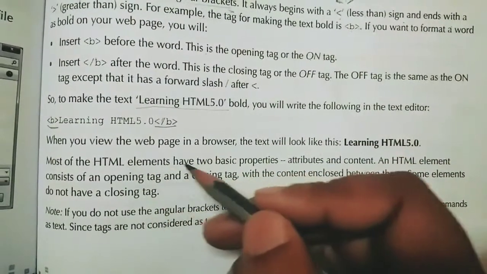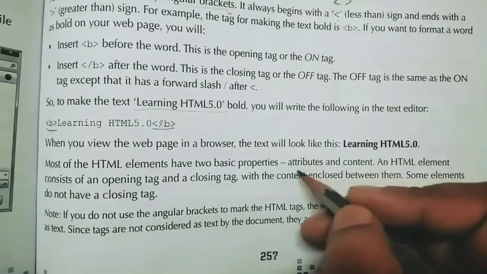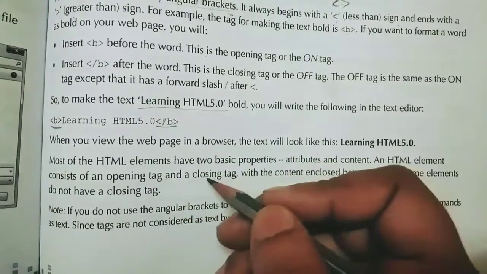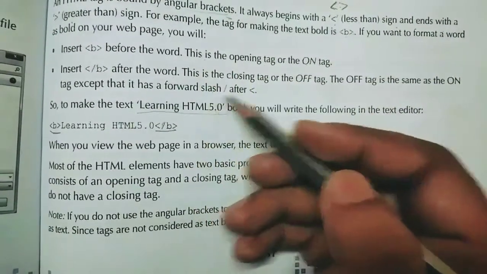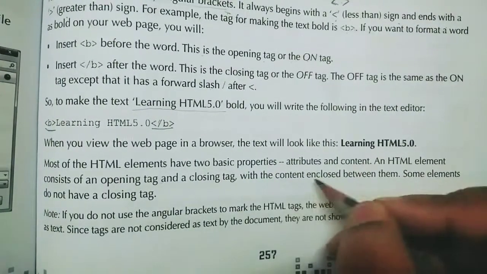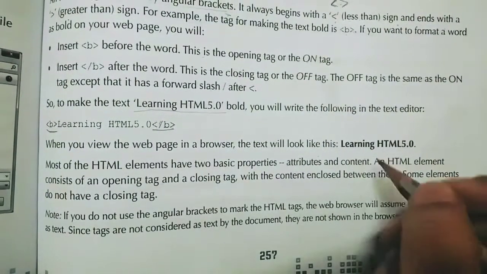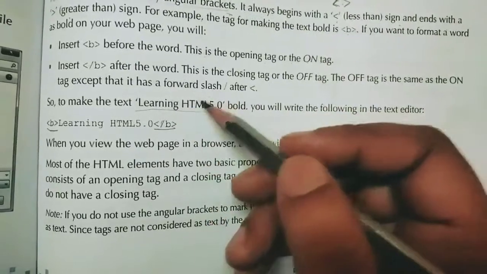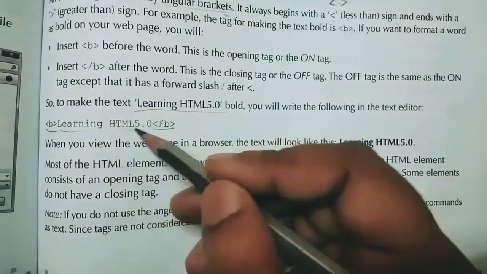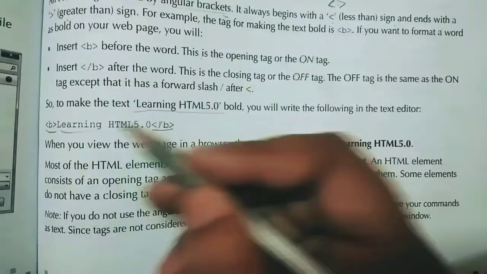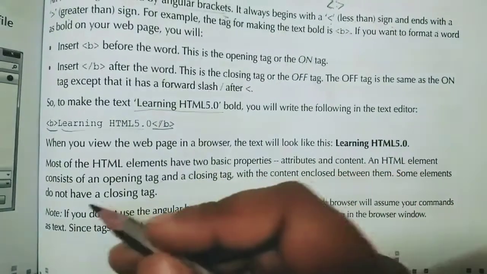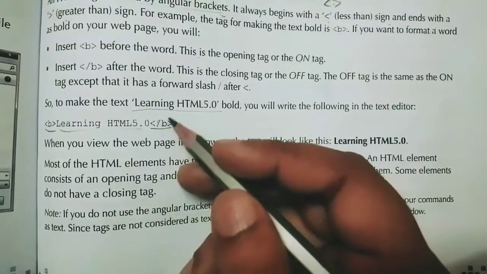Most HTML elements have two basic properties, attributes and content. An HTML element consists of an opening tag and a closing tag. Understood? It will always have an opening tag and a closing tag with the content enclosed between them. Content means the thing which you want to display. So between the opening tag and closing tag, the content should be there. Some elements do not have a closing tag.